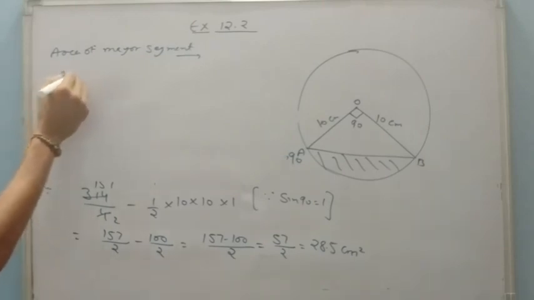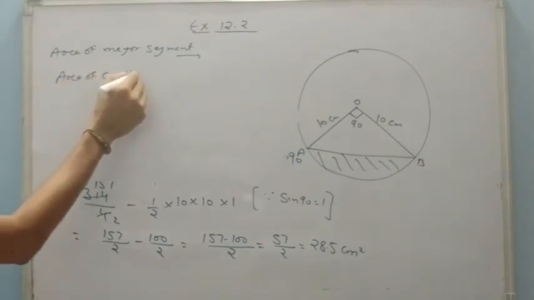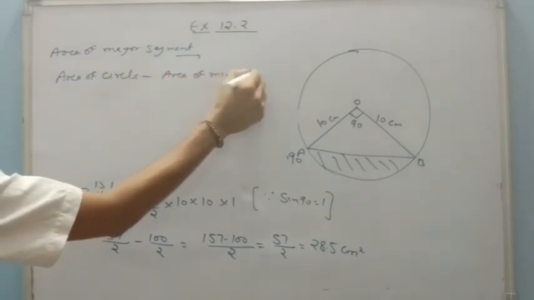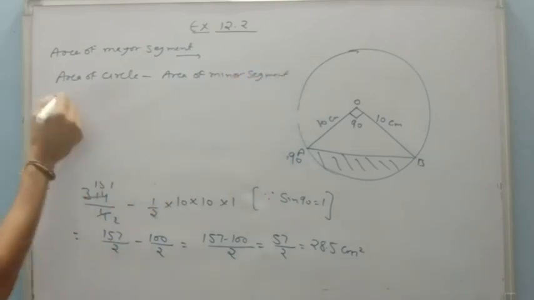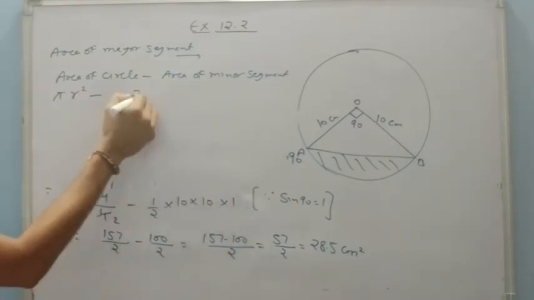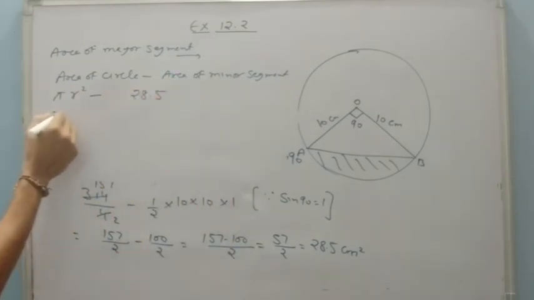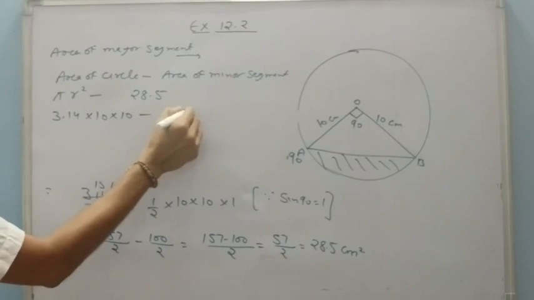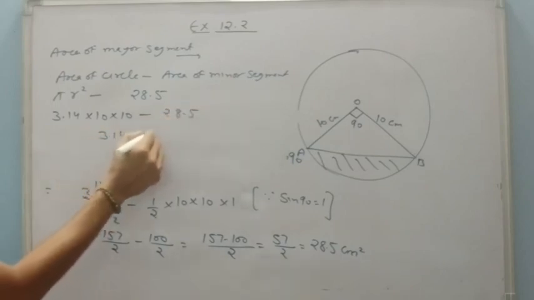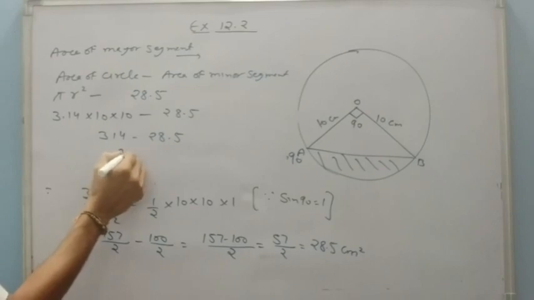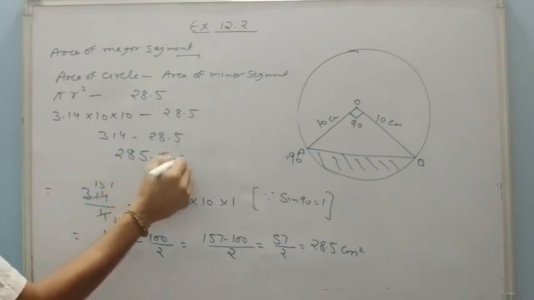So area of circle minus area of minor segment, and you know area of circle is pi r square minus minor segment is 28.5. This is 3.14, 100, 10, 10 minus 28.5, or it is 314 minus 28.5. What will be the answer of it? That will be 285.5 centimeter square.